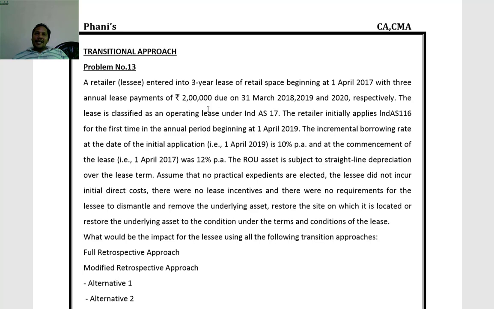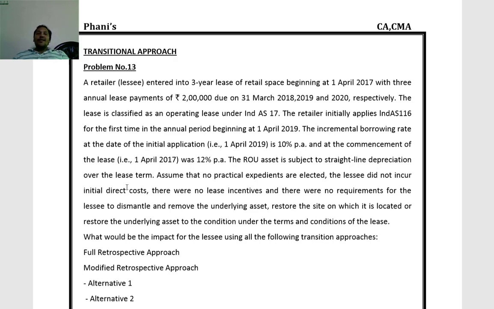The lease is classified as an operating lease under Ind AS 17. The retailer initially applies Ind AS 116 for the first time in the annual period beginning 1st April 2019. The incremental borrowing rate at the date of initial application, that is 1st April 2019, is 10% per annum, and at the commencement of the lease, that is 1st April 2017, was 12% per annum. The ROU asset is subject to straight line depreciation over the lease term. Assume that no practical expedients are elected.